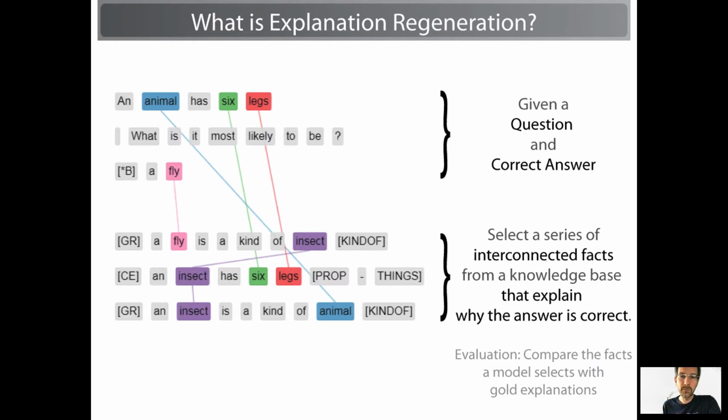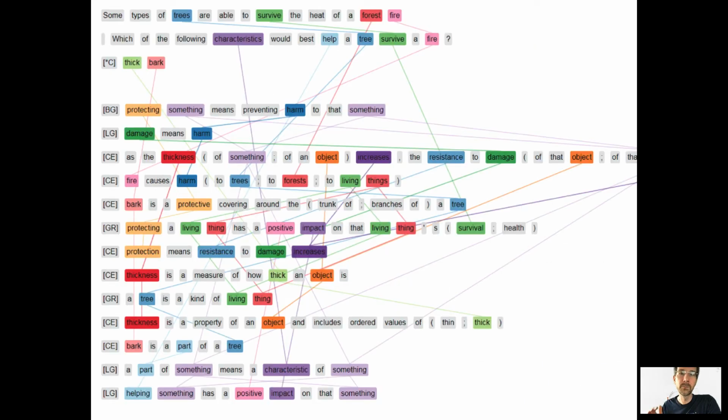Now, this explanation is sort of the cartoon example that fits nicely on a single slide. The explanation is pretty simple. It has only 3 facts. This is an example of another explanation from the Worldtree explanation corpus that contains many more facts. The question is, which of the following characteristics would best help the tree survive the heat of a forest fire? The answer is thick bark. And to answer this question, the central concepts that you need to understand are that bark is a protective covering around a tree and that thick things tend to provide more protection than thin things.